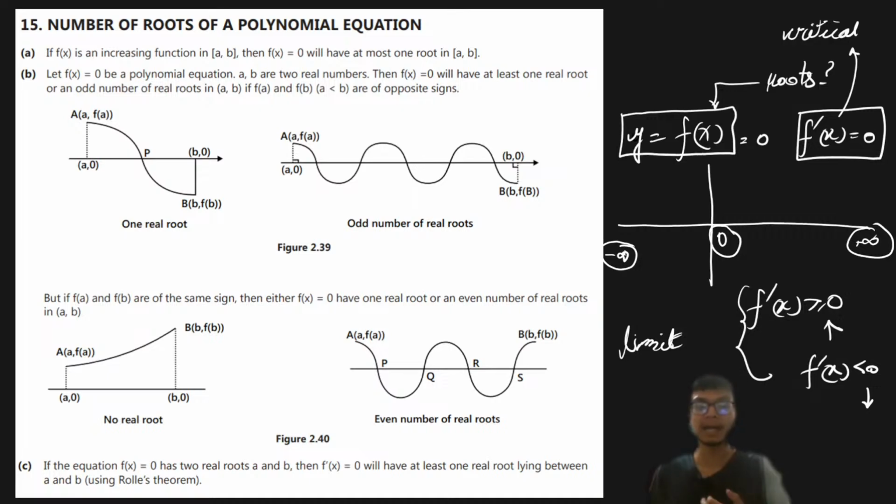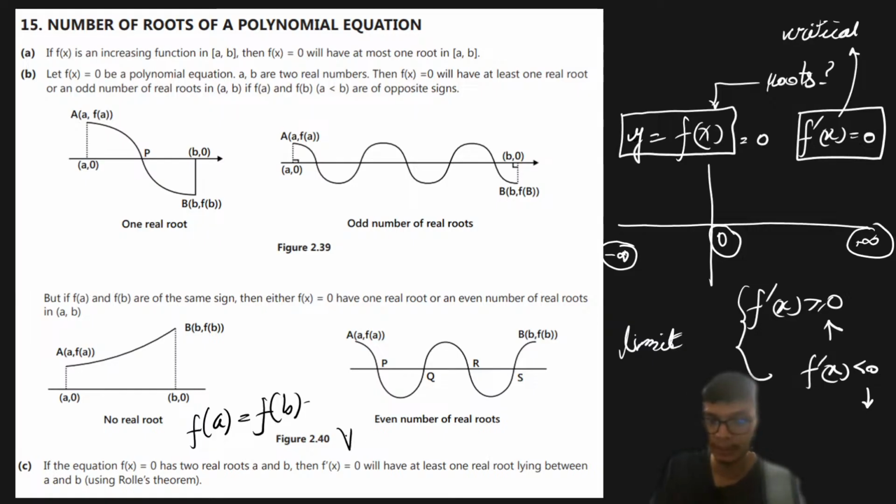If I have an interval x equals a to x equals b in which a function is defined, and the values of the function at the endpoints f of a and f of b are equal, then there is a point c lying between a and b such that f dash of c is equal to 0.